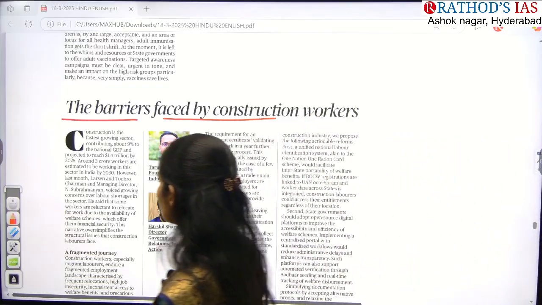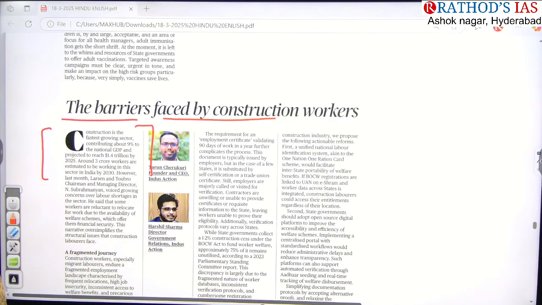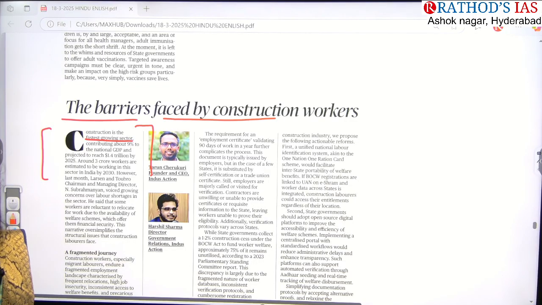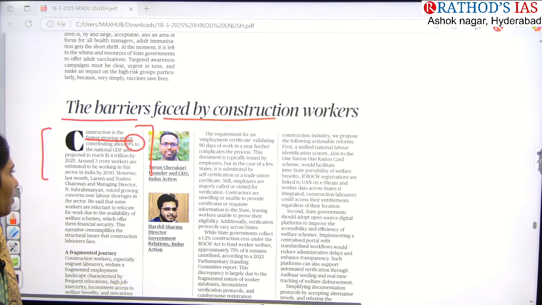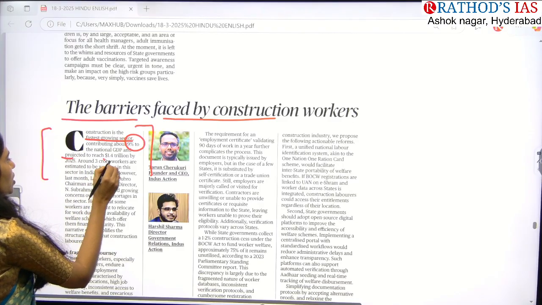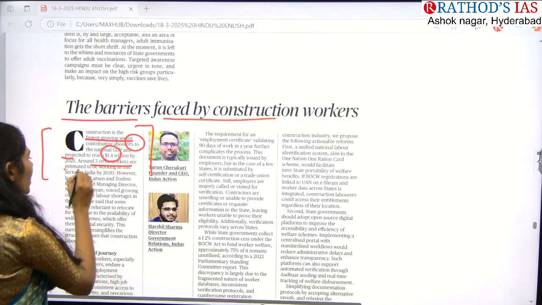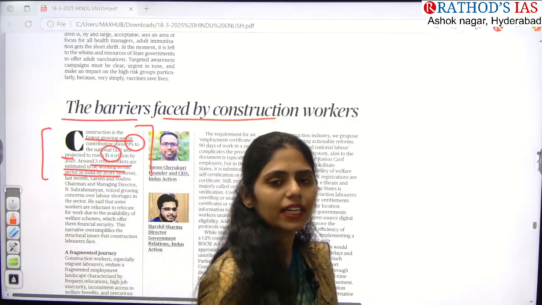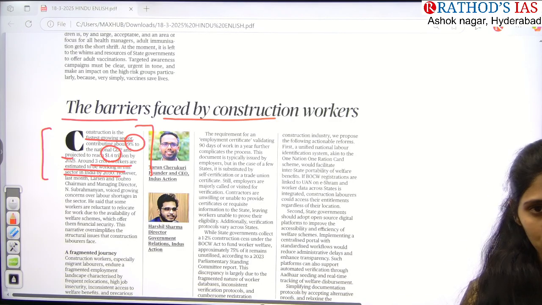If you see this first paragraph, you will get data, guys. This article is saying that construction is the fastest growing sector, contributing about 9% to our national GDP. Write that down somewhere. And next, it is going to reach $1.4 trillion by 2025, and even by 2030 around 3 crore workers are estimated to work in this sector. So this is the data regarding the construction sector, how many people are working here, and what their contribution to GDP is.